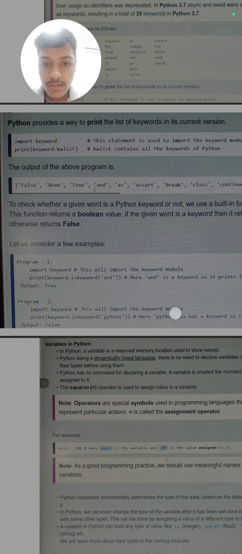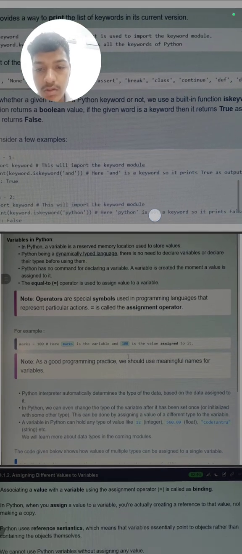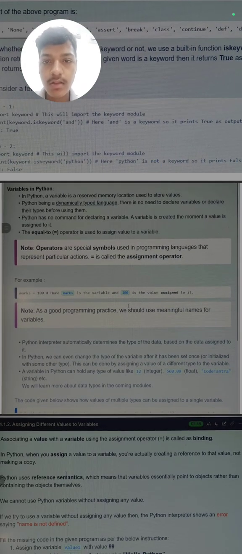Next we have keywords like Boolean values. Boolean value means True or False. A Boolean value just returns True or False. If the statement is true, it will return True, and if it is false, it will return False. So there is no need to rote-memorize this. Variables in Python.